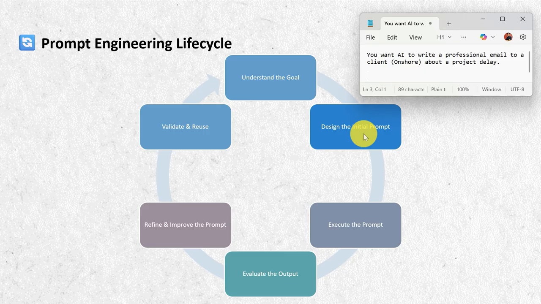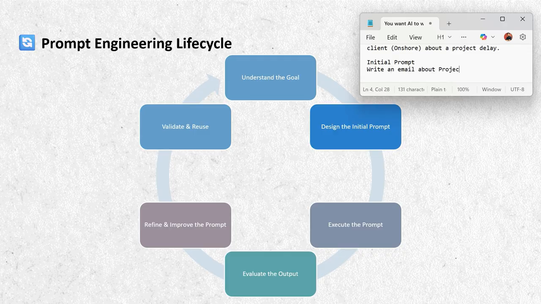Second step, design the initial prompt. Let's say initial prompt, write an email about project delay. This is just a starting point. It works, but it's too generic, right? The third step, execute the prompt. Next, you run the prompt in the AI tool. AI generates an email, but tone may be unclear, no apology, and no timeline mentioned. So the output is okay, but not perfect.